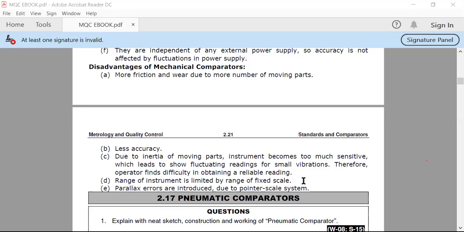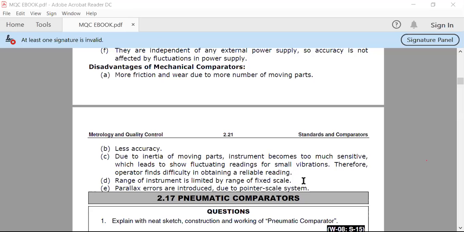That scale is fixed with each equipment, so we cannot vary the scale during operation. If we have to measure a larger object, then we require a higher range instrument. So the flexibility of the mechanical comparator is very less as compared with other comparators.